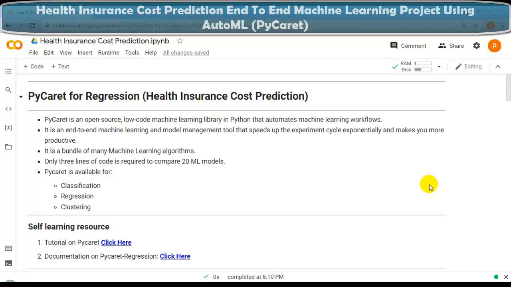So what is PyCaret? As you can see here, PyCaret is an open source, low-code machine learning library in Python that automates machine learning workflows. PyCaret is an end-to-end machine learning and model management tool that speeds up the experimental cycle exponentially and makes you more productive. PyCaret is a bundle of many machine learning algorithms. Only 3 lines of code are required to compare 20 machine learning models.